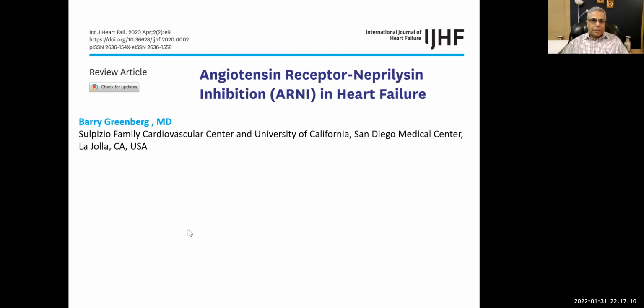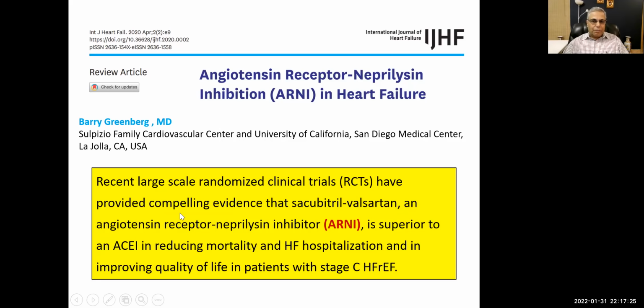Right, and this is another study published in 2020 in the International Journal of Heart Failure. It is a good journal, high impact factor. So recent large-scale randomized clinical trials have provided compelling evidence that sacubitril-valsartan, an angiotensin receptor neprilysin inhibitor, is superior to ACE inhibitors in reducing mortality and heart failure hospitalization and in improving quality of life in patients with stage C heart failure with reduced ejection fraction. So that is why